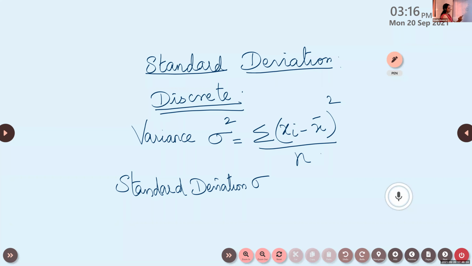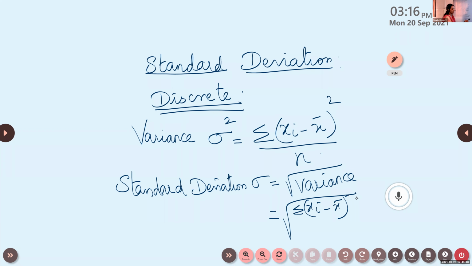That is the same as square root of variance. If you find variance and take the square root, you'll get the standard deviation. That will be the same as root of sigma xi minus x bar the whole square by n.